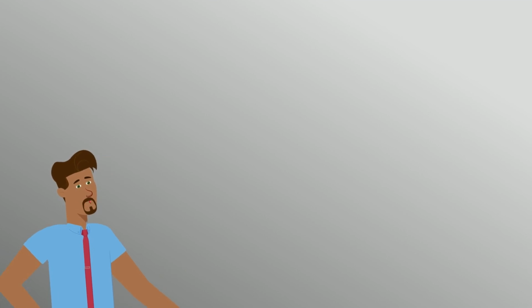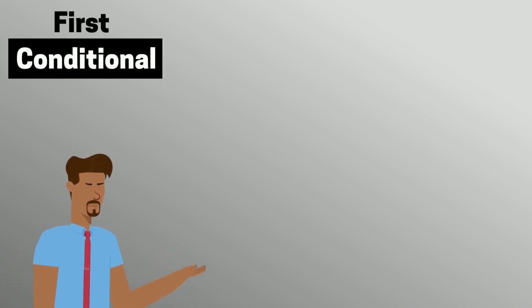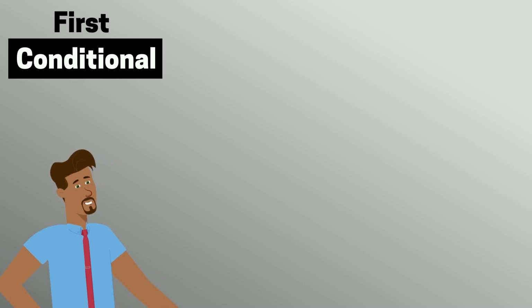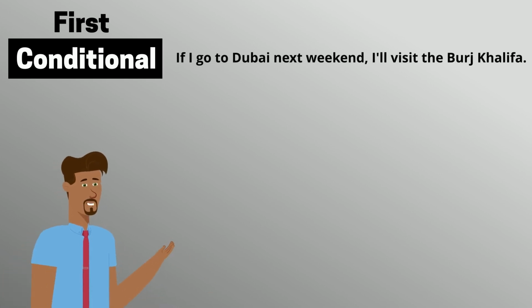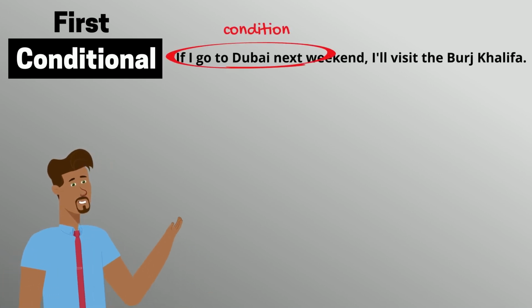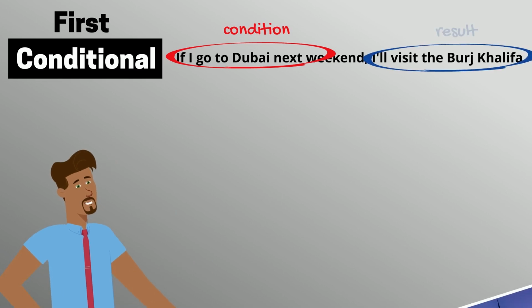In this video, we are going to look at the first conditional. Generally, we use the first conditional to talk about a likely result of a possible situation or condition. In this example, the condition is me going to Dubai. The result of this is that I will visit the Burj Khalifa.